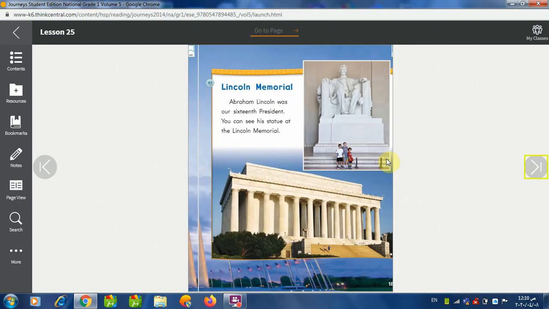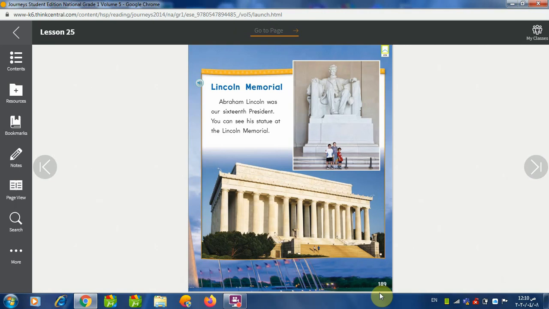All right, page number 189. Right here we have this building. It's a very big building. We have the American flag. We have this tall statue or something. I don't know, what is this? We are going to learn, okay? Three children standing in front of the statue of Abraham Lincoln. Who's that? Okay, let's read.